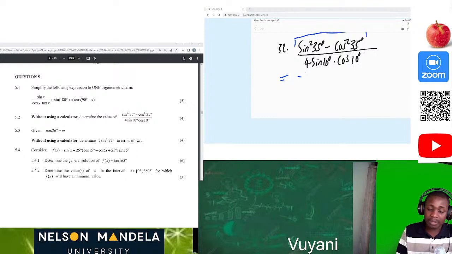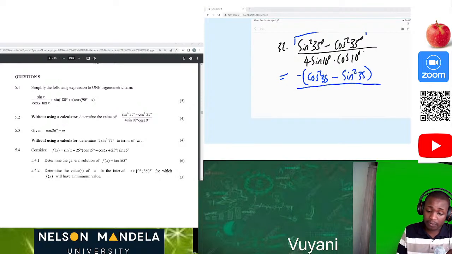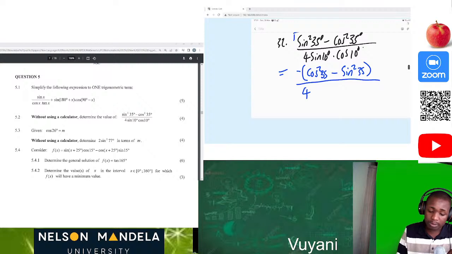So it's negative of cos squared of 35 minus sine squared of 35, divided by 4 sine 10 times cos 10, which can be 2 times 2 sine 10 times cos 10 degrees.